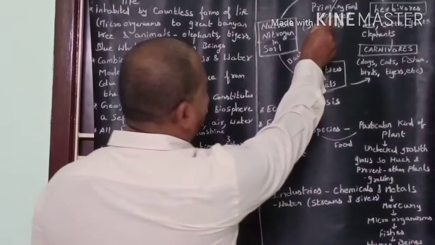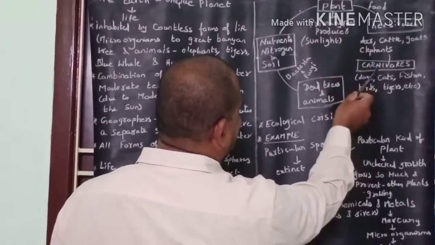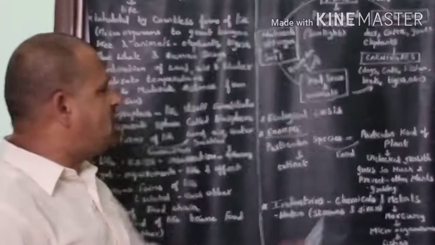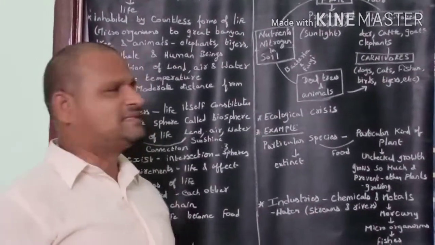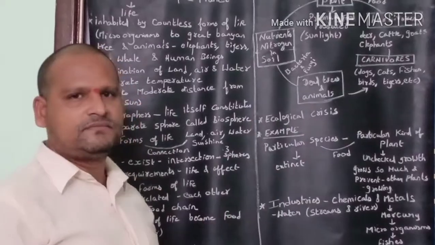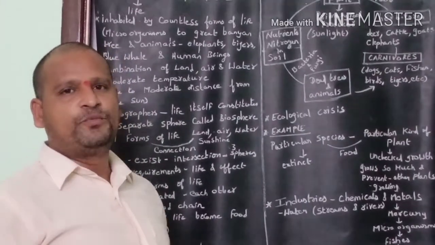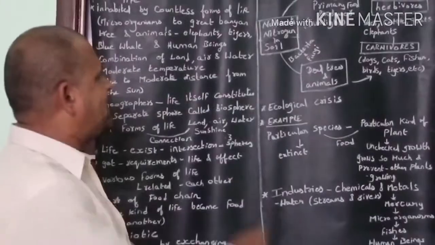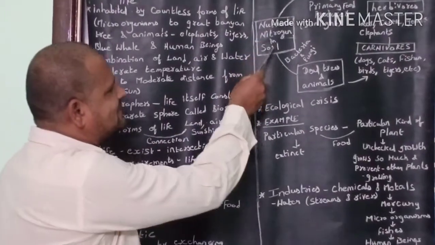After the death of plants, herbivore animals and carnivore animals, bacteria and fungi help in decomposing the dead trees and animals, which break into organic compounds like nutrients and nitrogen in the soil.